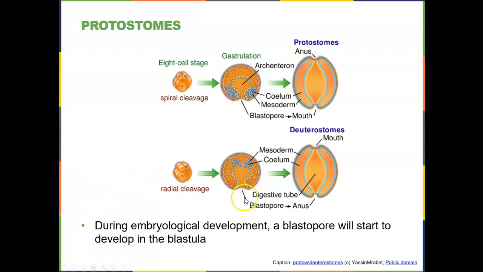Protostomes, remember, that when they go through their embryonic divisions and they go through gastrulation, that's forming the gut. It's got that word gast in it. Anytime you see that, you think stomach, digestion. So we're forming the digestive system, and the blastopore becomes first the mouth, then the anus forms in protostomes. For the deuterostomes, the anus develops from the blastopore and then the mouth.